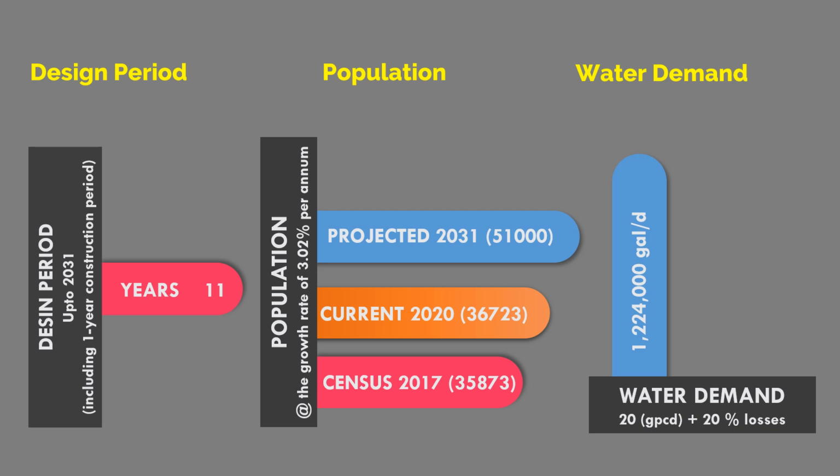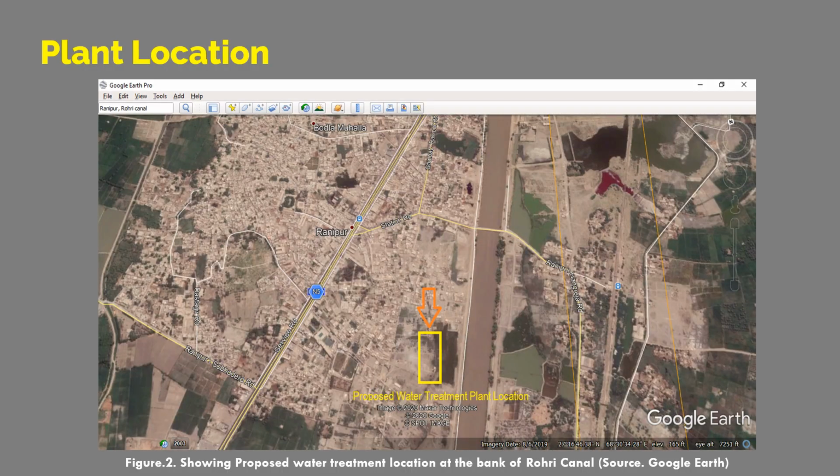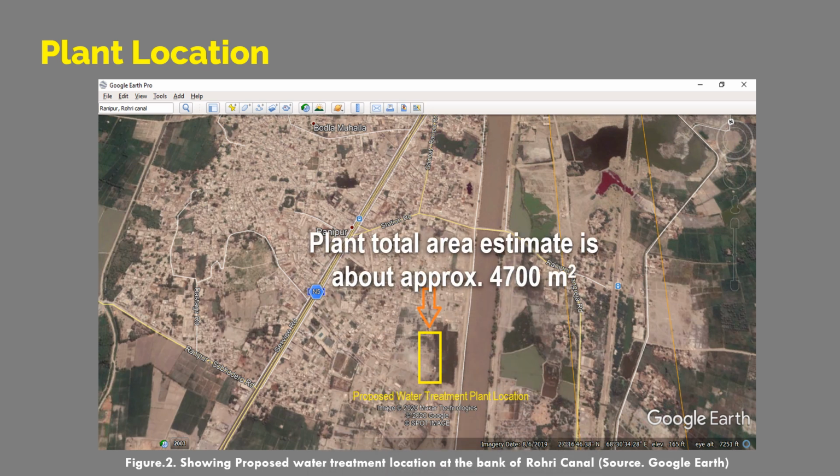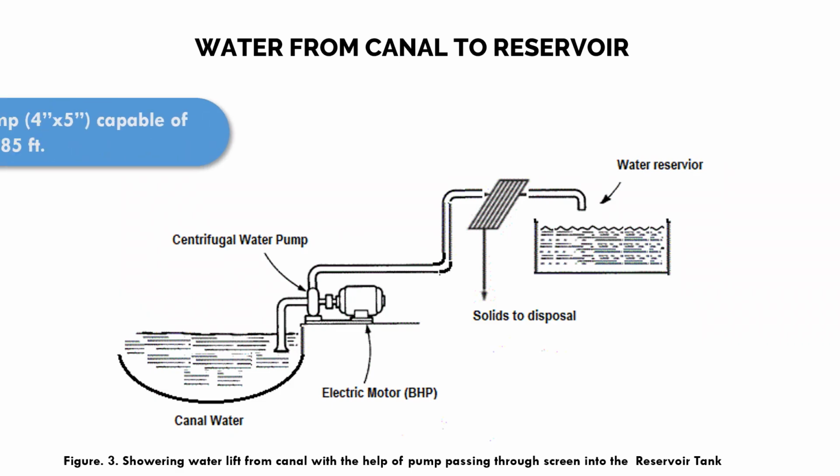You can convert it into different units like meter cube per day, meter cube per hour. This water demand is calculated at the rate of 20 gallons per capita per day plus losses. In this slide, you can see the plant location, which is very near to the city and Rodi Canal. Its estimated area is about 4,700 square meters. Now here is the water intake system.